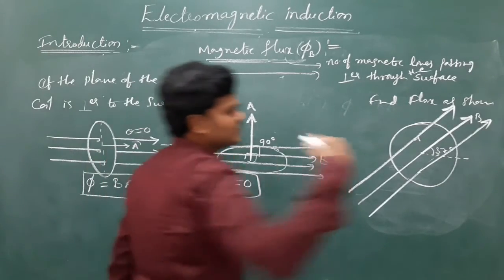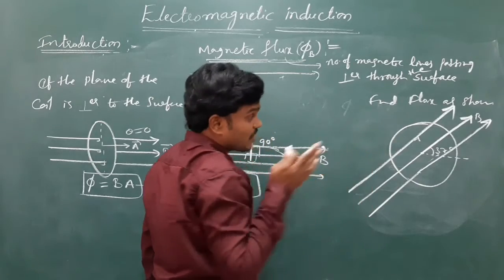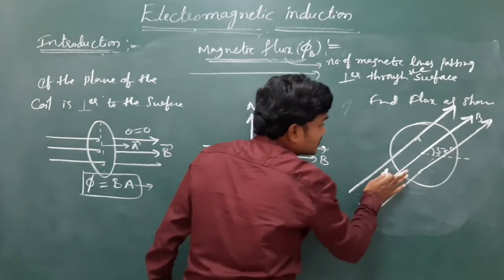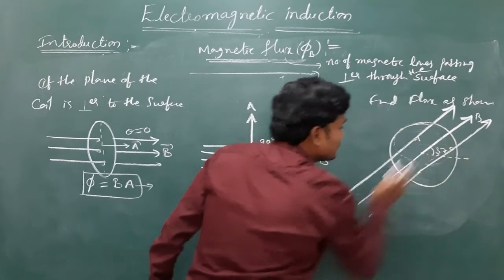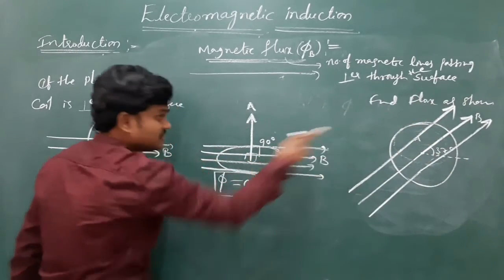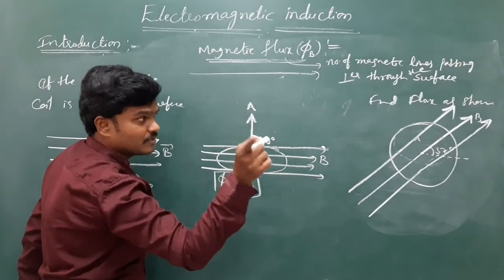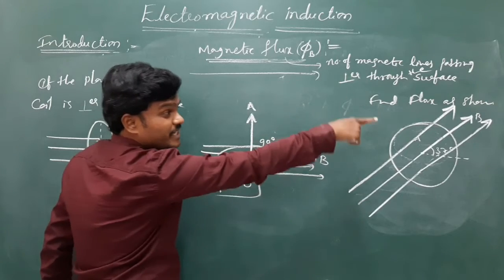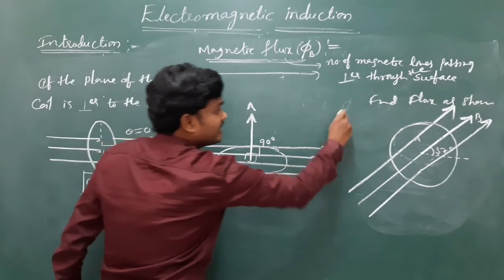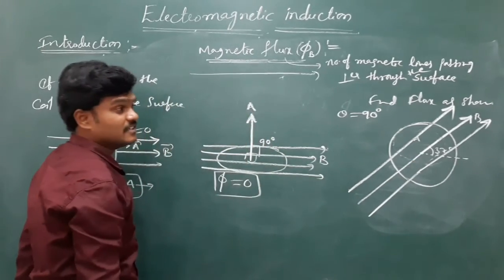So here the area is towards you or into the board, and lines of forces pass parallel to the plane of the coil. See, this is the plane of the coil, parallel to the plane of the coil. So this diagram is like this only. Area is into the board, field is parallel to the plane of the coil. So the angle between B and A is 90 degrees. Don't take it as 37 degrees.